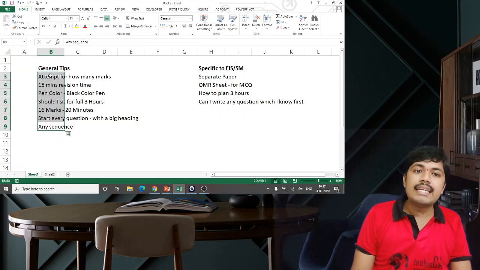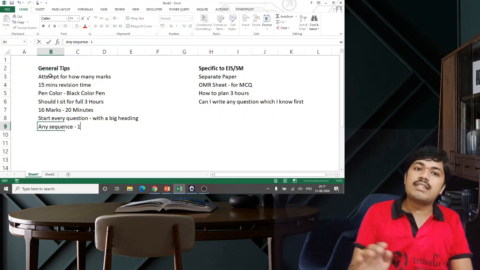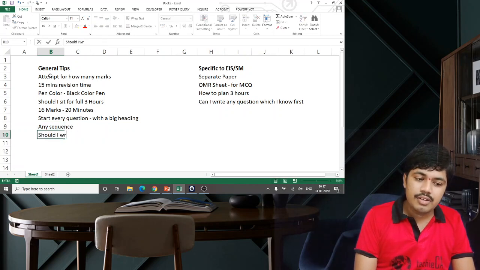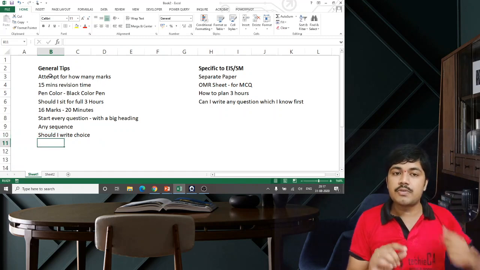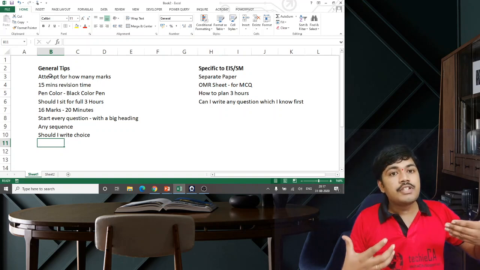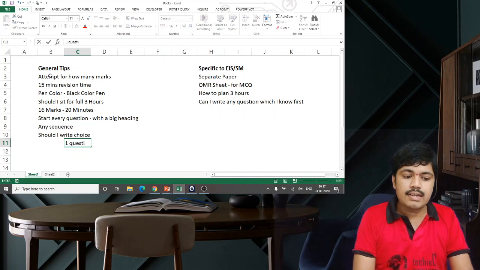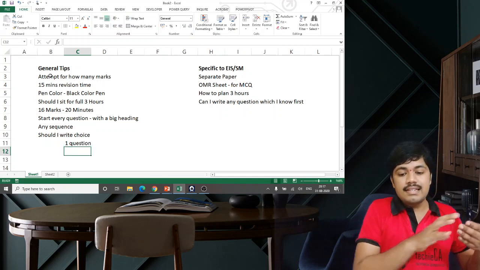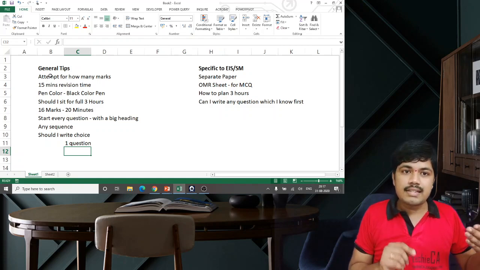You can write in any sequence, but if you pick up any question, preferably complete all sub questions in it. Should I write choice? No, not required. You need not write the choice question. Why am I saying this? ICAI specifically said the last question which you write as a choice. For example, in most of the question papers, one question will be choice, right? That question, even if you write, ICAI says whatever you write at the end, that will not be considered for evaluation.